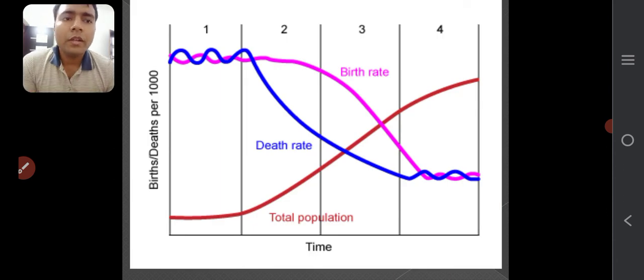Now you can see here British deaths per 1000, the birth rate, death rate, and total population. Here you can see the birth and death rate per thousand. Now the birth rate is decreasing and the death rate is also decreasing, whereas the total population graph is increasing.